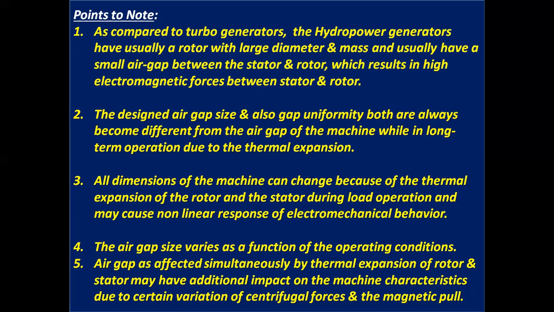Number 4, the air gap size varies as a function of the operating conditions. Number 5, the air gap, as affected simultaneously by thermal expansion of rotor and stator, may have additional impact on the machine characteristics due to certain variation of centrifugal forces and the magnetic pole.